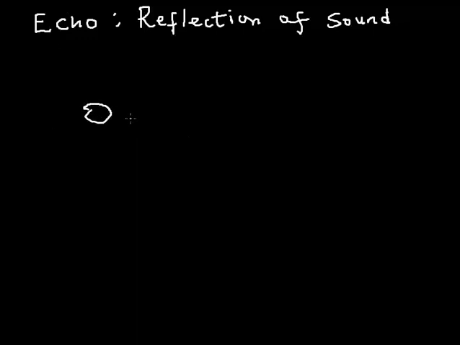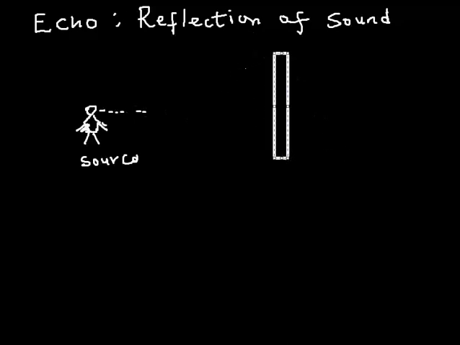Let's say this is the source, the source of the sound produced, and here comes a wall, which of course is an obstacle.